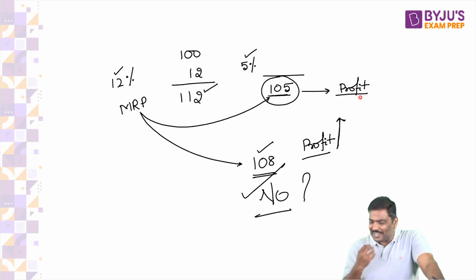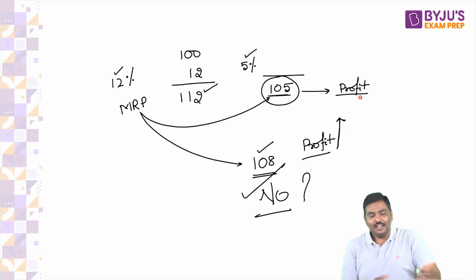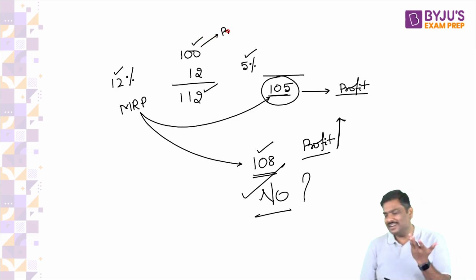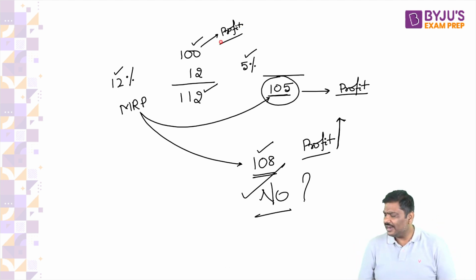But some of you are saying no. Why? What is the difficulty in this? I don't understand some of the students. You are selling it at 100, including profit. Please understand, some of you are very, very weak in CSAT. So have a look at this. Here also, you will sell it at 100 rupees, including profit, but the tax rate is 5 rupees. So you will still be making profit at 105.